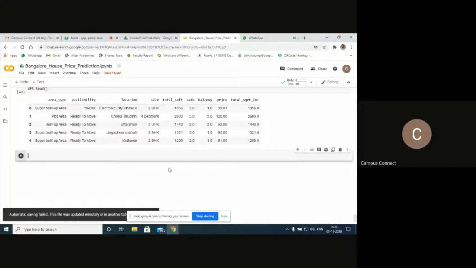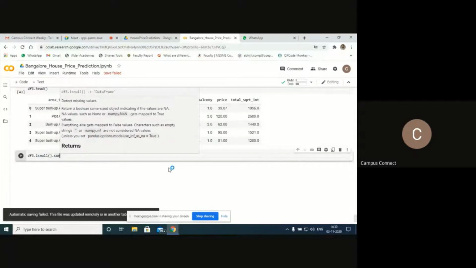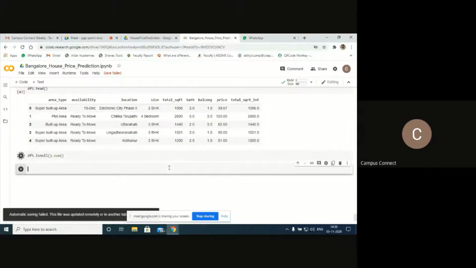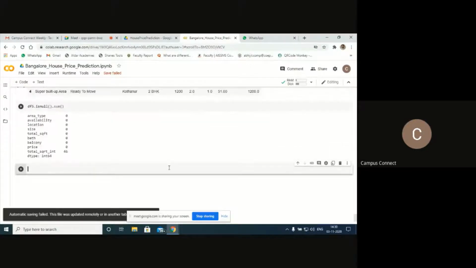We can check the null value like this: df5.isnull().sum(). Take the sum of those things. isnull is a method here. Next, in the same way, you do it here also. Shift and enter it. Can you see this?